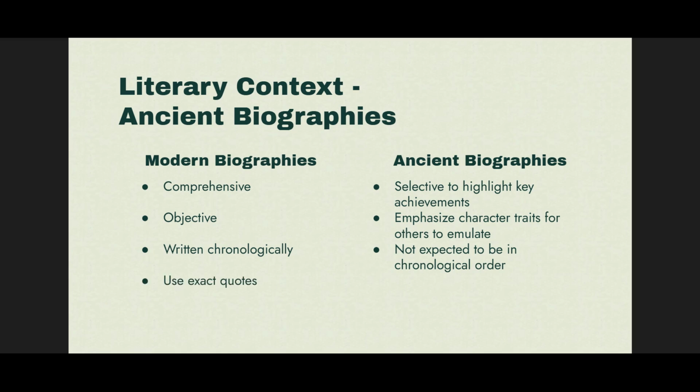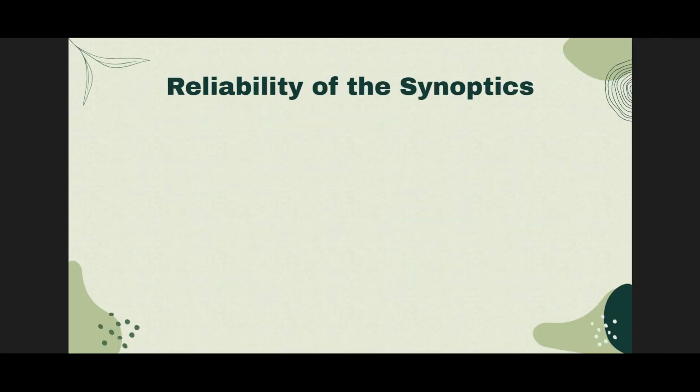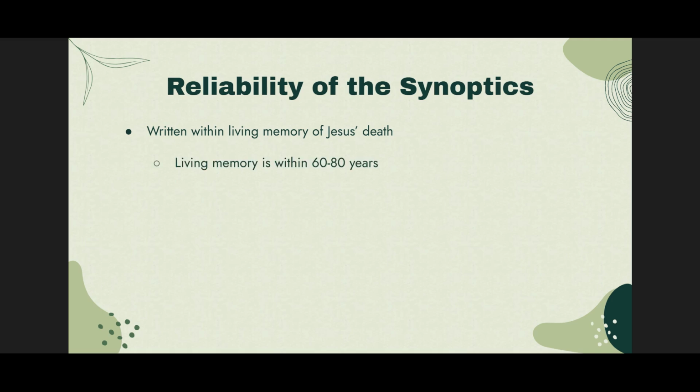While modern biographies tend to use exact quotes, ancient biographies are not expected to be verbatim. Some short proverb-like sayings are likely original words, but parables probably were not, even though they were expected to maintain the storyline and the main points. In comparison with other ancient biographies of the first century, the Gospels are considered highly reliable. The Gospels were written within living memory of Jesus' death, which is defined as within 60 to 80 years. This means that they were written at a time when many eyewitnesses and those who knew eyewitnesses of Jesus' ministry, death, and resurrection were still alive.